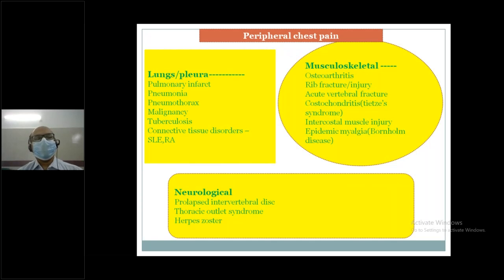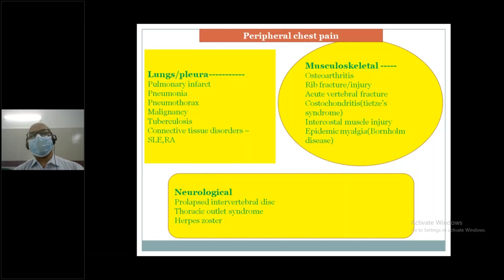Peripheral chest pain. Different organs and structures are present: lungs or pleura, or musculoskeletal or neurological. So, if a patient has chest pain, maybe central chest pain, maybe peripheral chest pain. If a patient presents with peripheral chest pain, you always try to think of three structures. Maybe lung or pleura, maybe pulmonary infarct, maybe pneumonia, maybe pneumothorax, maybe malignancy, maybe tuberculosis, maybe connective tissue disorder. So, these are the common important causes of lung or pleural peripheral chest pain.